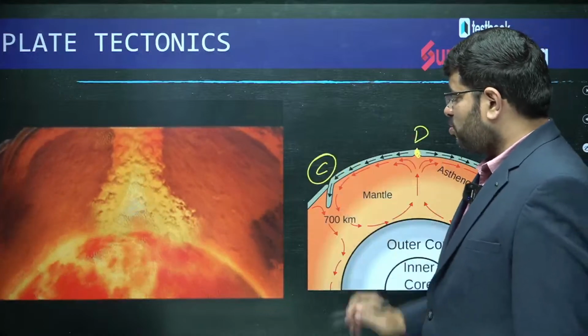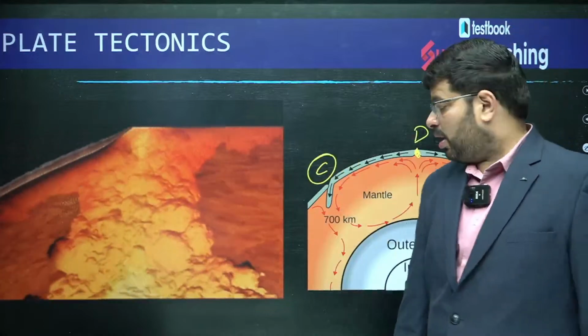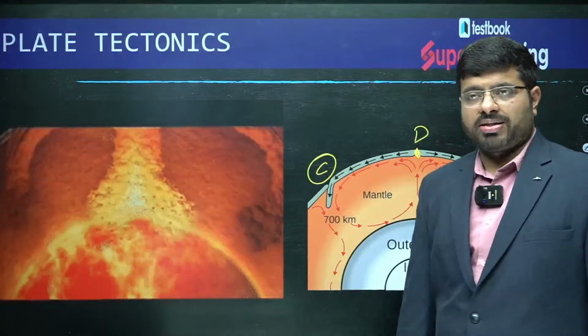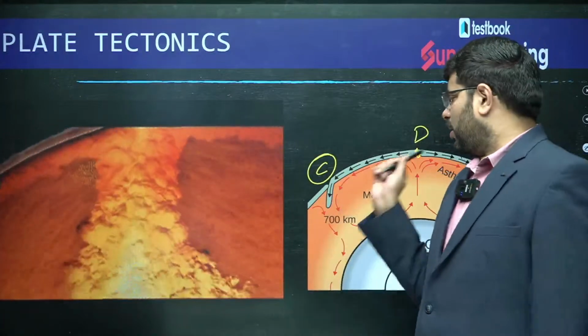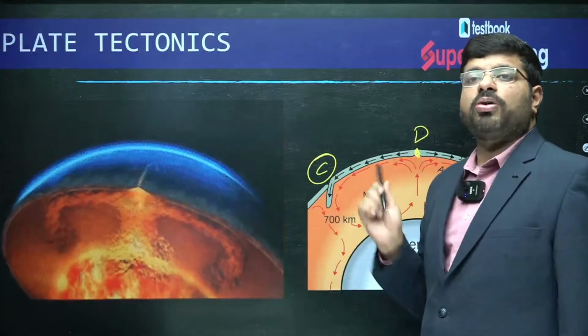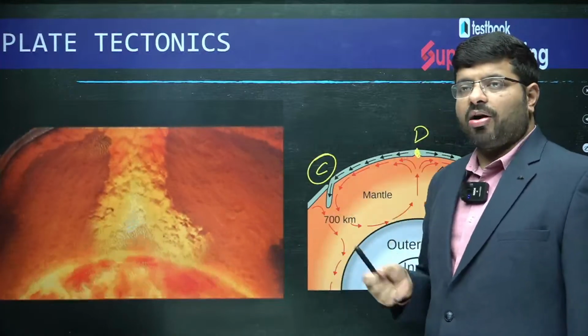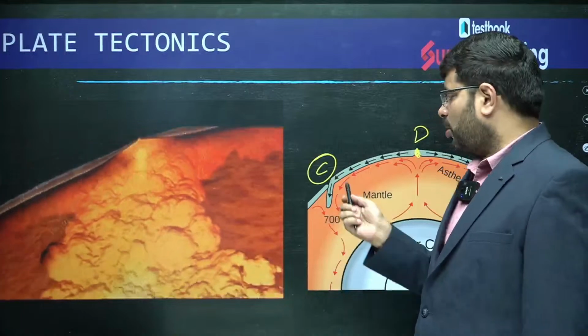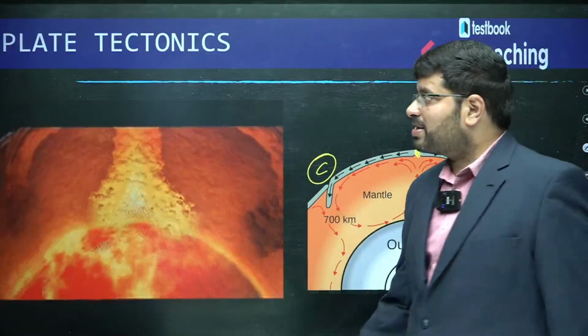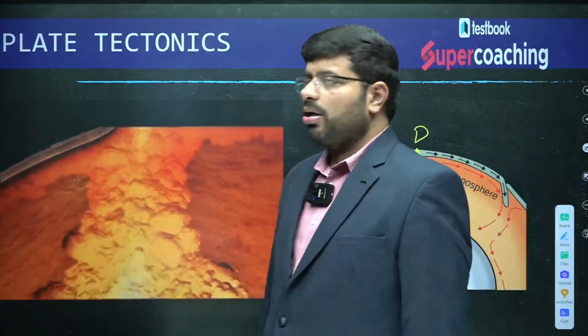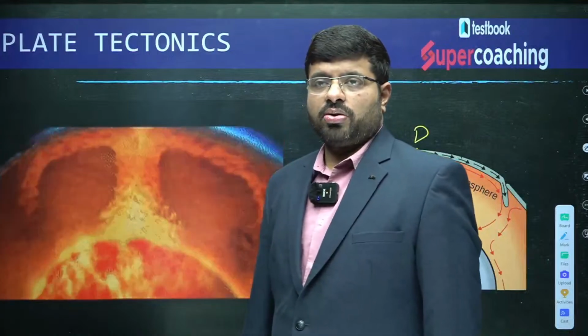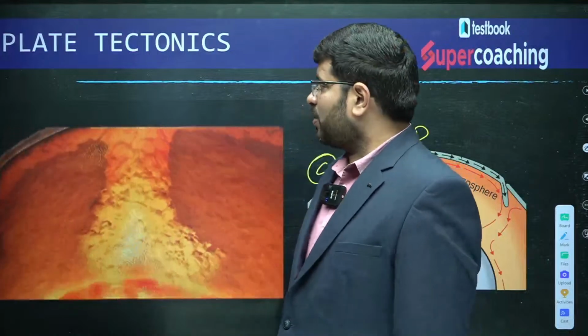At these convergences only, you will find all the events. So, for example, the earthquakes and the volcanoes, earthquakes are at both the places, the island arcs. All of this you will be discussing. So, what is the reason for the plate tectonics? Now, how has the plate tectonics concept evolved?